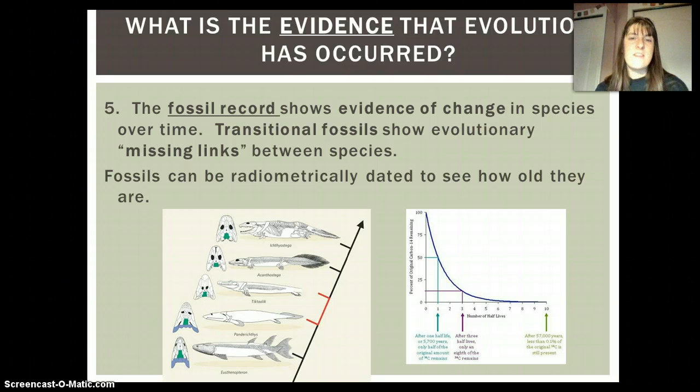Fossil record is another piece of evidence. So this allows us to see that things literally have changed over time. We can watch it happen. We can see all of these different missing links over time. And then we can use this process called radiometric dating or radioactive dating to see how old fossils actually are.